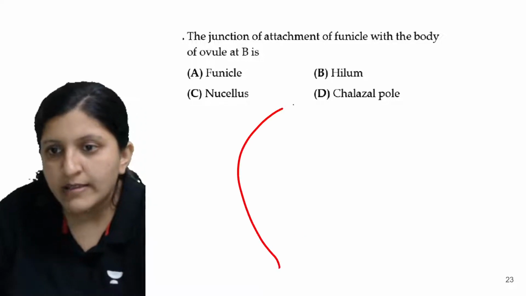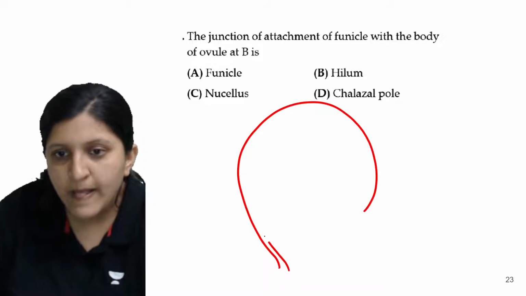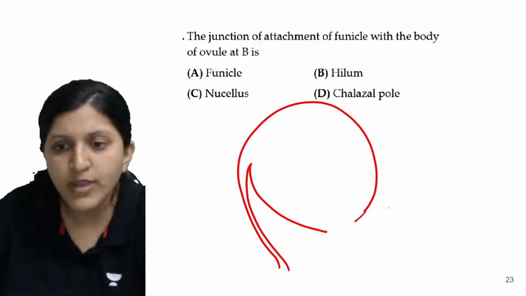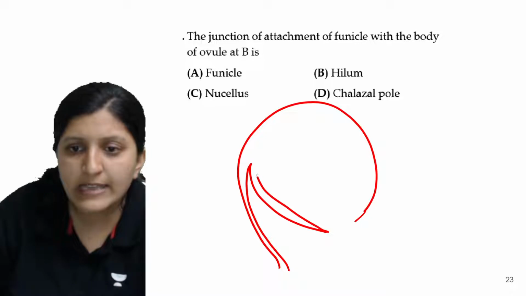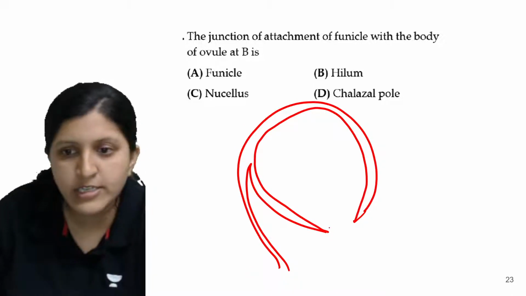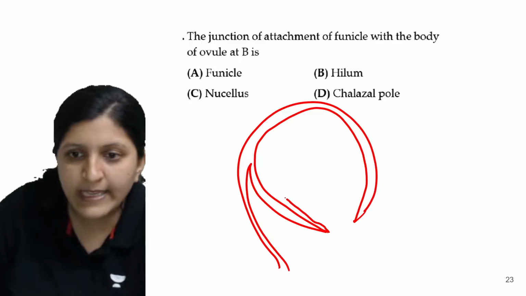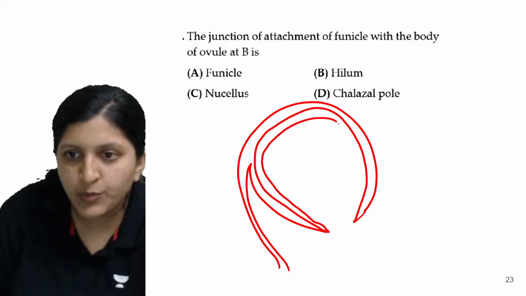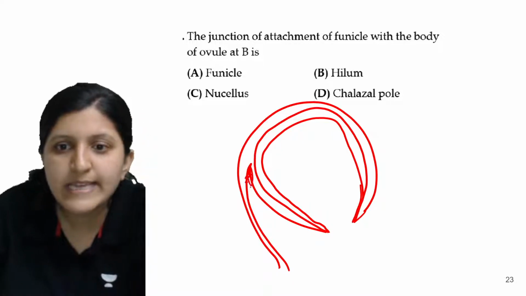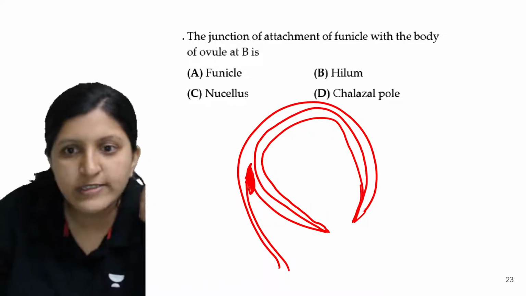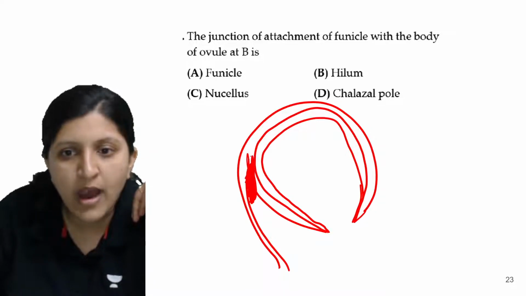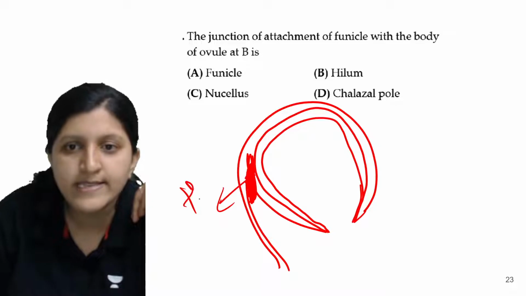This is the structure that we can draw for an inverted ovule. Here you can see the integuments: this is the outer integument, then there is an inner integument. Now you see this junction here, right? This is where the ovule is attached. This junction where the stalk and the ovule are attached is called the hilum.